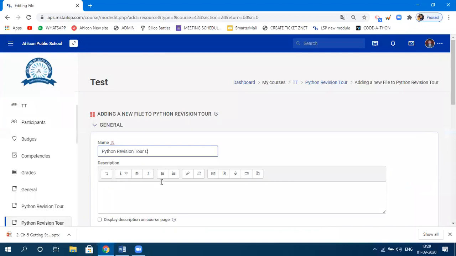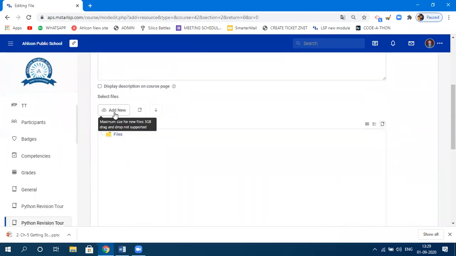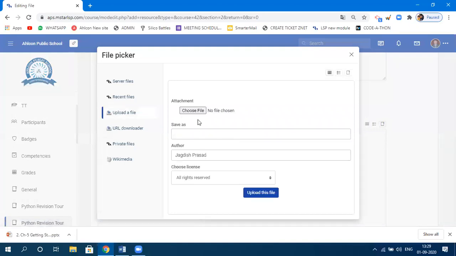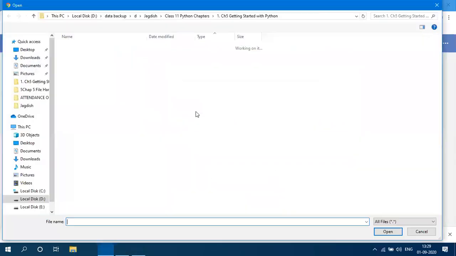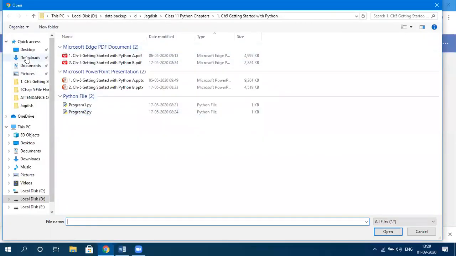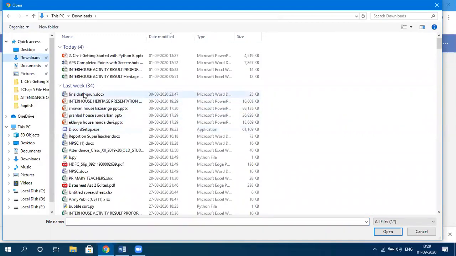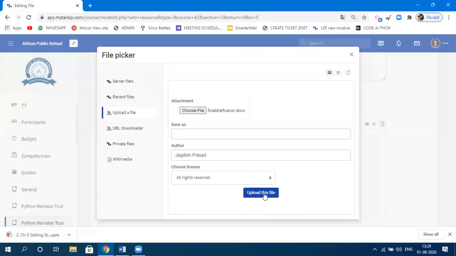The third file which I just wanted to upload. Click on add new. Click on choose file. There's no Word file, so I'll choose a Word file from here. Let's say this is the file which I just wanted to show to you. Click on open and click on upload this file.